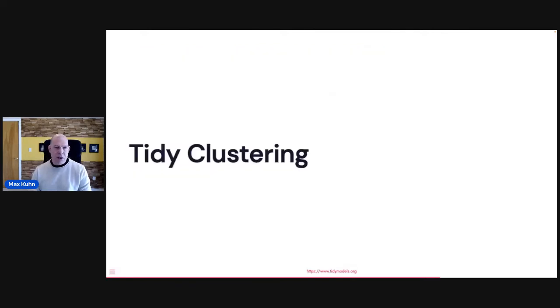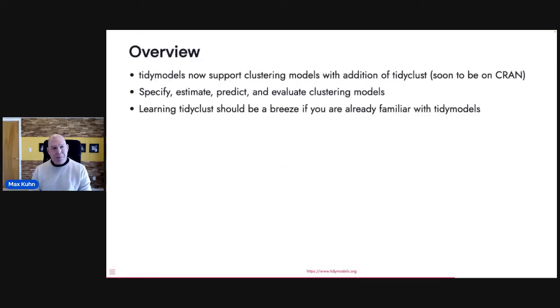Number 3 that we have is clustering. And this is done by Emil, who's in the tidymodels group. It's not on CRAN yet, so it should be very soon. We're sending out a flurry of little package updates to get everything ready for the tidyclust package. And it allows you to basically specify what type of clustering model you want to try, do the estimation part of it. You can make predictions, like if you have a new sample, you can figure out what cluster it should belong to based on your model.